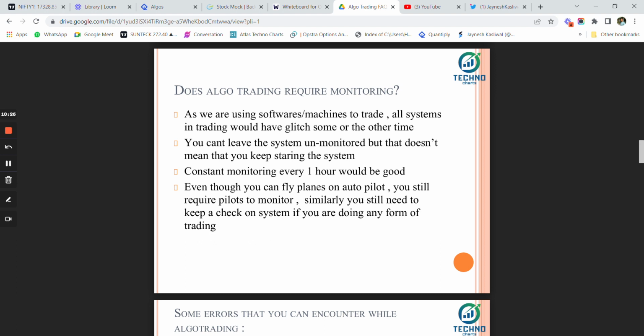Now, even though you can fly planes on autopilot, we still require pilots to monitor the plane. Similarly, you still need to keep a check on the system if you are doing any form of trading, be it algo trading or discretionary trading. You just cannot leave the system unmonitored here.